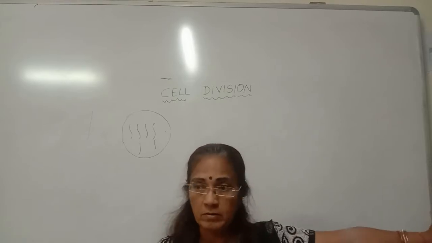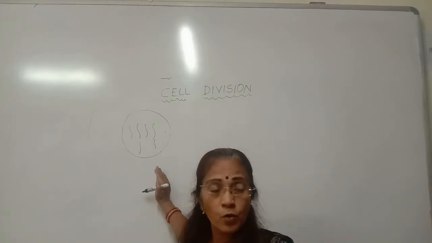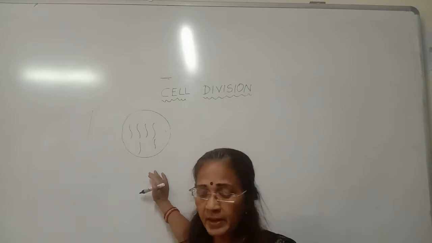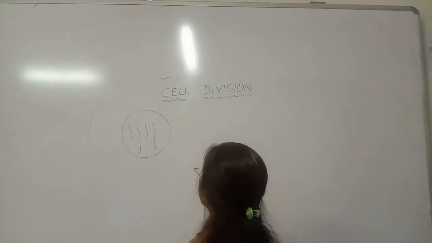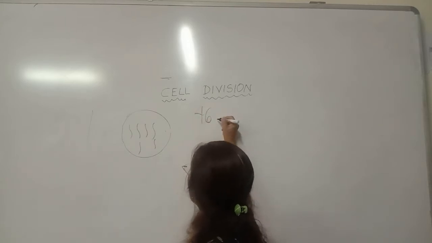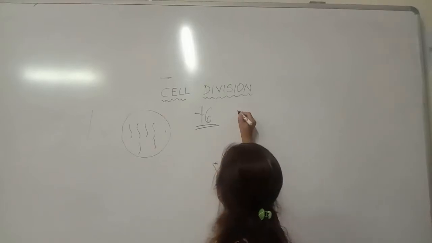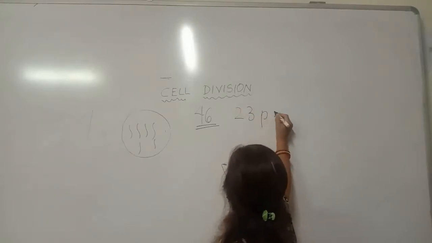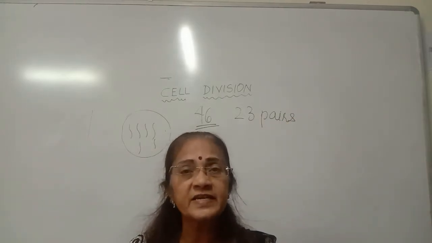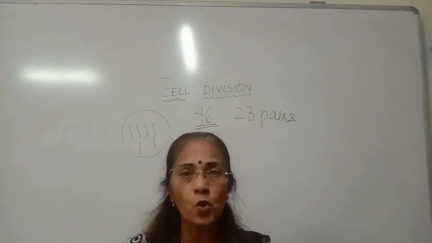For example, the number of chromosomes in human beings is 46. We have 46 chromosomes in a human cell, that is 23 pairs. Now when the cell is dividing, this number 46 has to remain constant.